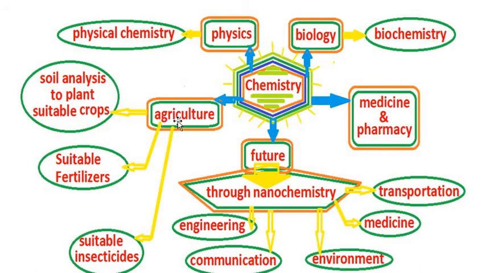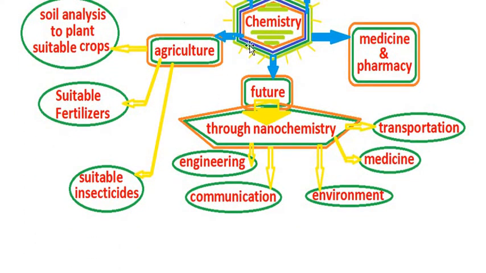Also, chemistry is related to agriculture in the production of fertilizers. Fertilizers are chemical compounds that increase the crops. To know if the plant needs a fertilizer or not and what is the type of this fertilizer, you must study chemistry and agriculture, agri-chemistry. Chemistry is related also to medicine and pharmacy.